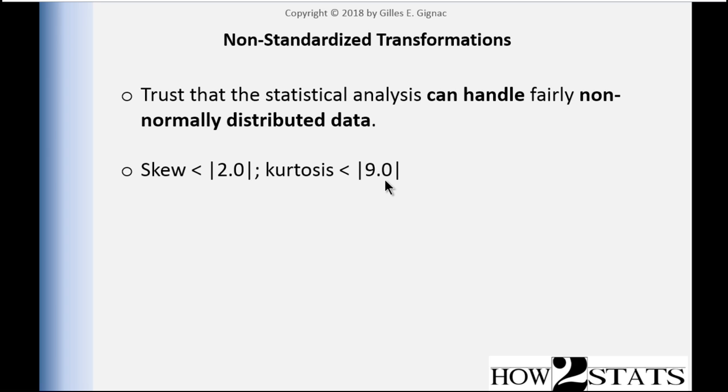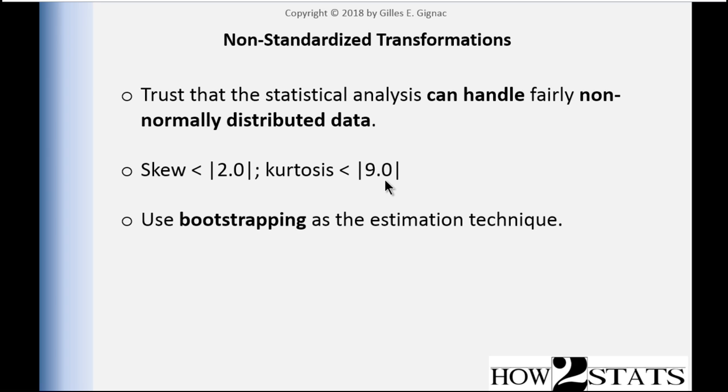Now, even if you did violate this rule of 2.0 skew and kurtosis 9.0, you still have the option of using bootstrapping as the estimation technique. Now, I mentioned this only very briefly to foreshadow other information that I provide across the chapters in the textbook, but you should not feel like you are stuck with data that you need to transform in some way. You can stay very close to the original data and use bootstrapping. Bootstrapping will work if you have skew less than 2, and it'll work if you have skew more than 2. So that is my point of view on non-standardized transformations.